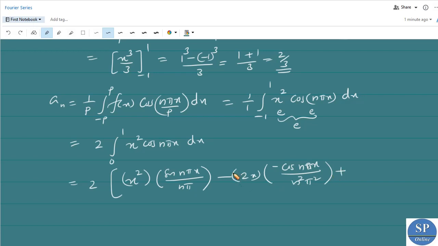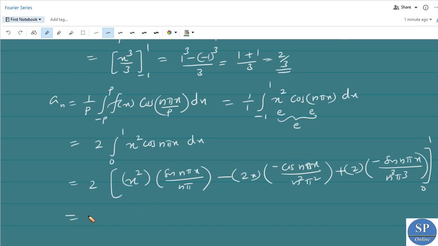Now plus we have the derivative of 2x is 2 into integral of this bracket, that is minus sin n pi x divided by n pi into n square pi square, that is n cube pi cube. This is from 0 to 1.